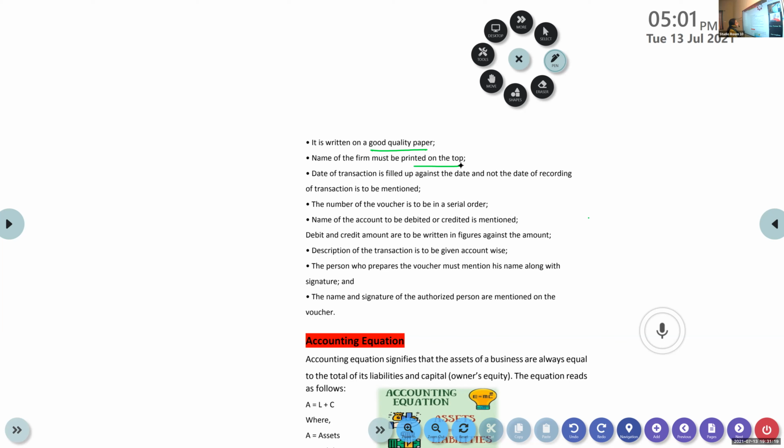Then, the date of transaction is filled in against the date, and not the date of recording of the transaction. When did that transaction take place? That date should be specified. Then, if the voucher has any kind of numbers, the numbers should be in serial order, in the correct order. The name of the account to be debited or credited is mentioned. Then, the amount should be correctly written.